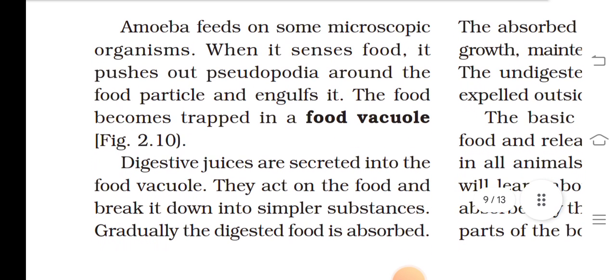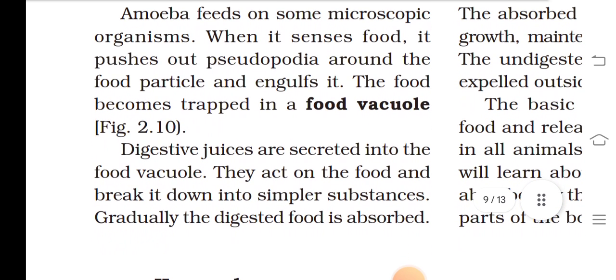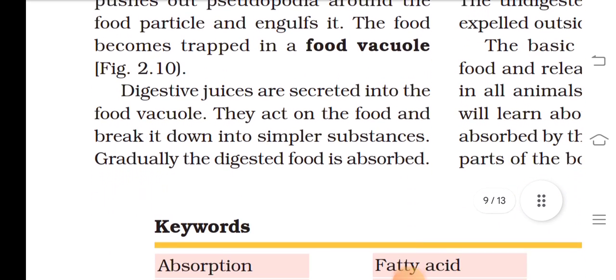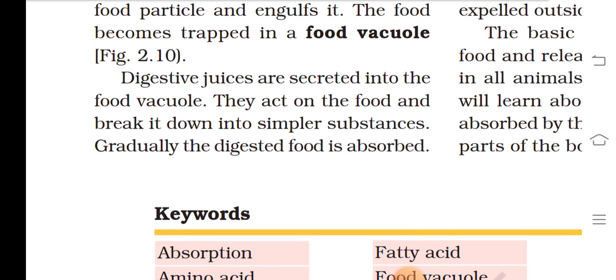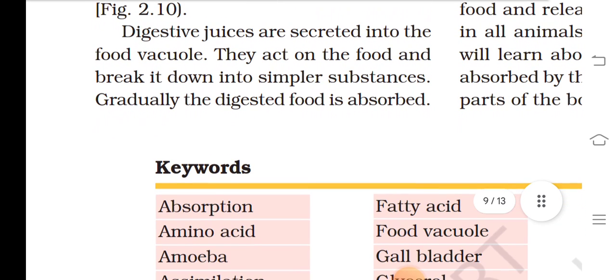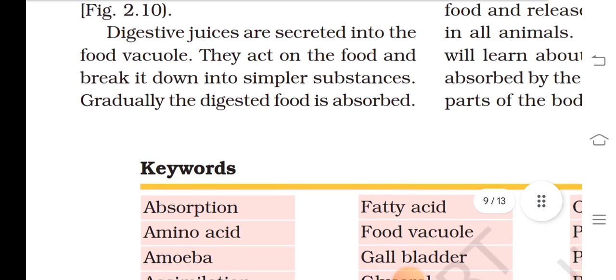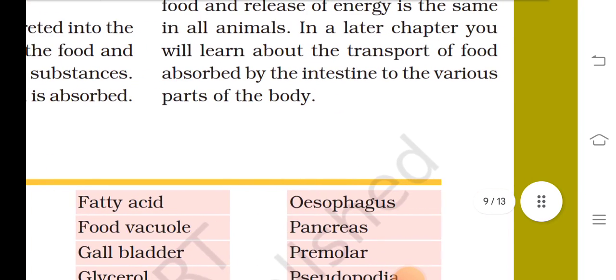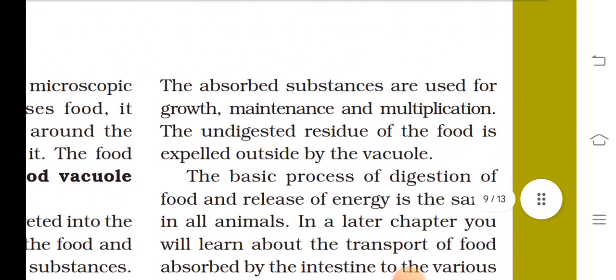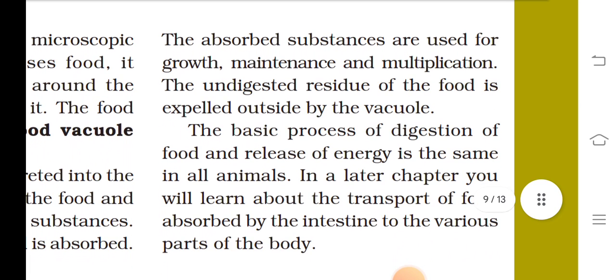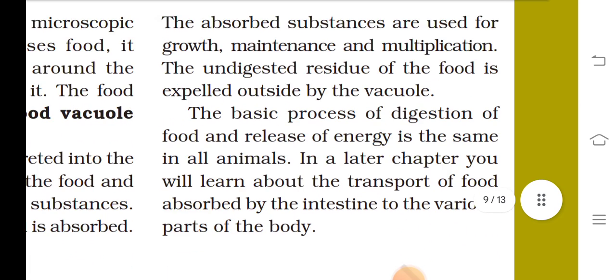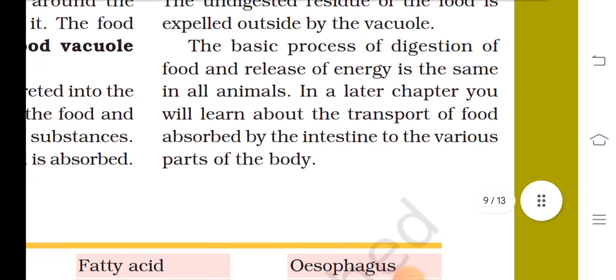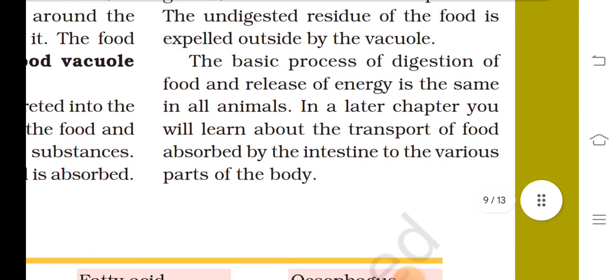Amoeba feeds on some microscopic organisms. When it senses food, it pushes out pseudopodia around the food particles and engulfs them. The food becomes trapped in a food vacuole. Digestive juices are secreted into the food vacuole. They act on the food and break it down into simpler substances. Gradually, the digested food is absorbed. The absorbed substances are used for growth, maintenance, and multiplication. The undigested residue of the food is expelled outside by the vacuole.